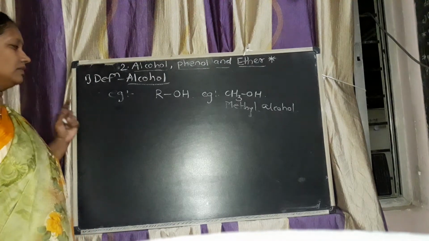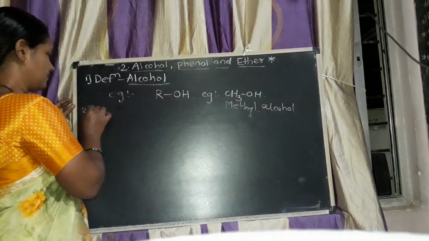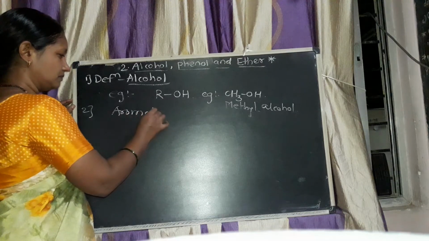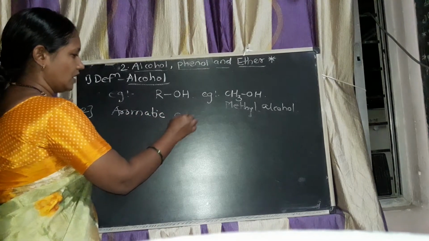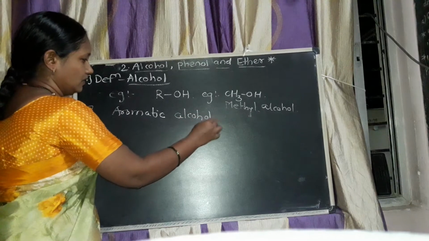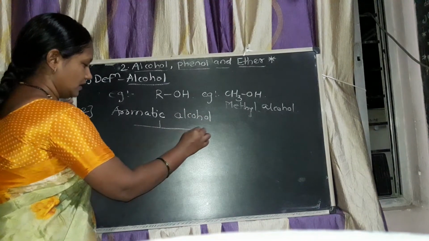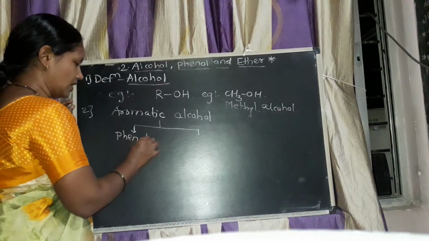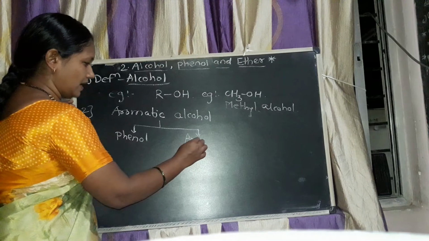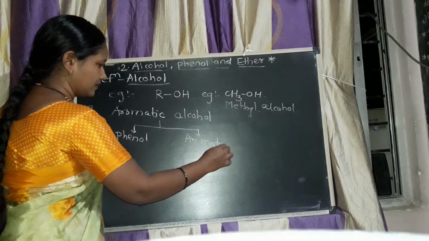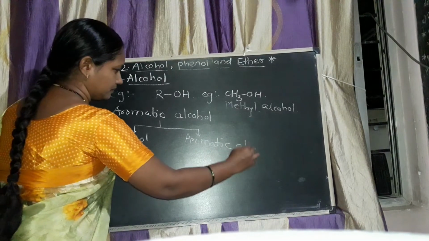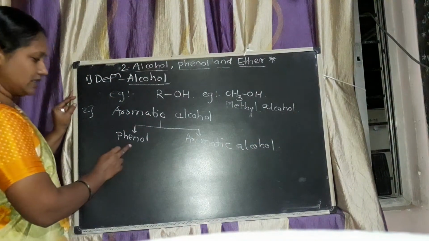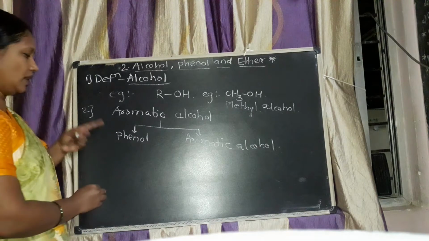Now the second one is aromatic alcohol. In aromatic alcohol, there are two types. One is phenol and another one is aromatic alcohol. Out of these, first we will study the definition of phenol.